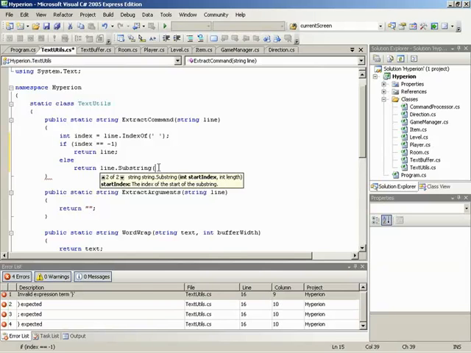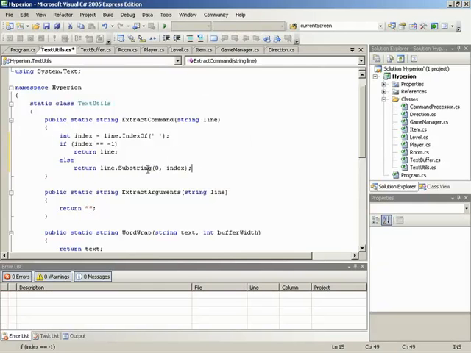Well, since the command is the first portion of the string, we're just going to start at 0, the beginning of the string, and then return up until that index. So we should be able to drop our index variable in right after that, and that should take care of it. Okay. And as a matter of fact, that's pretty much it for ExtractCommand. Again, just returning the entire line in case it was a simple command with no arguments, or the command only if there were arguments, so if a space was found.